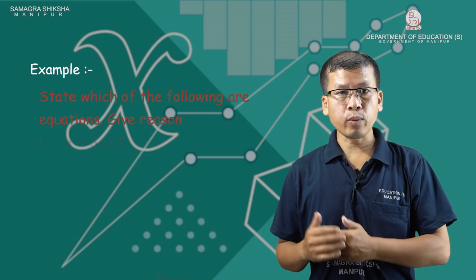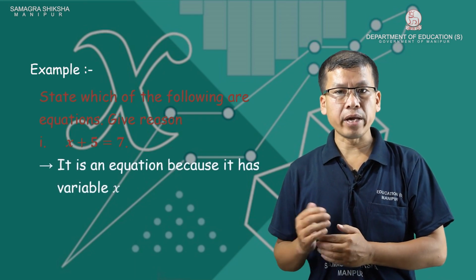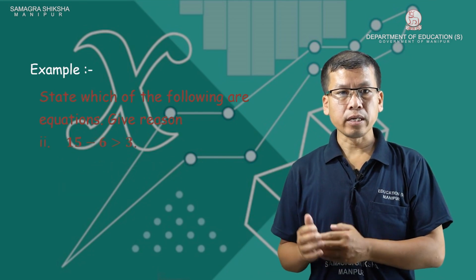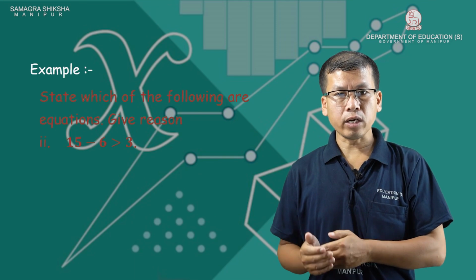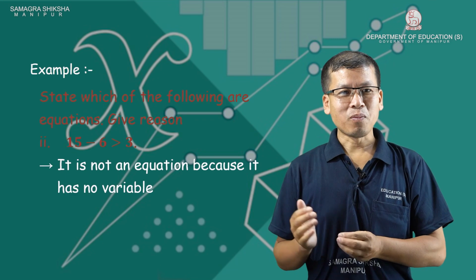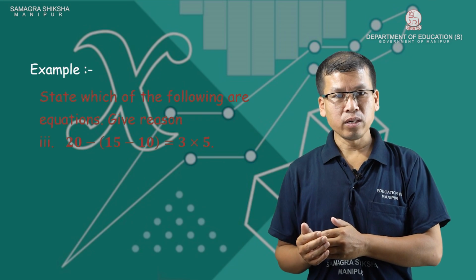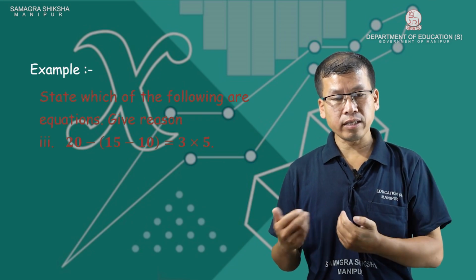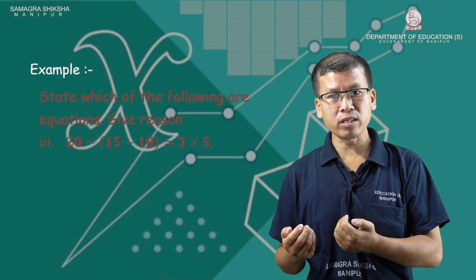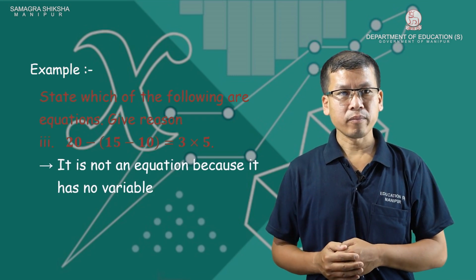Number 1: x plus 5 equal to 7. It is an equation because it has a variable and an equal to sign separating the two sides. Number 2: 15 minus 6 greater than 3. It is not an equation because it has no variables. Number 3: 20 minus (15 minus 10) equal to 3 into 5. The left side and right side are equal and there is an equal to sign, but there is no variable, so it is not an equation.